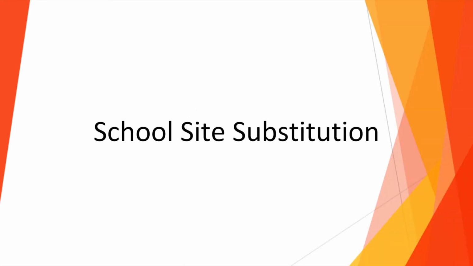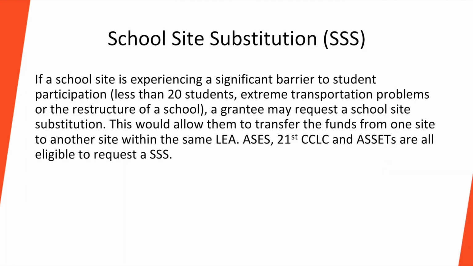The last grant modification we will be reviewing is a school site substitution. A school site substitution is a permanent change to move an existing program from one site to another site within the same local education agency. This change can be requested when a school is closing down or restructuring. This modification is also available for all 3 of our grant programs, ASES, 21st CCLC, and 21st CCLC Assets.